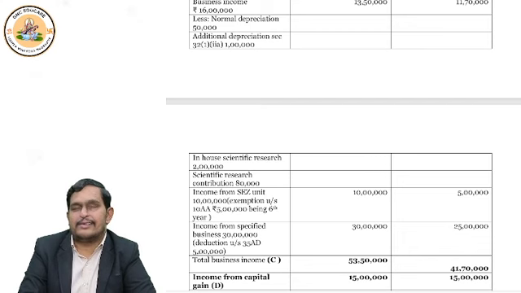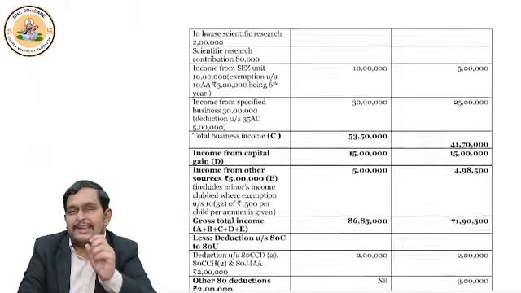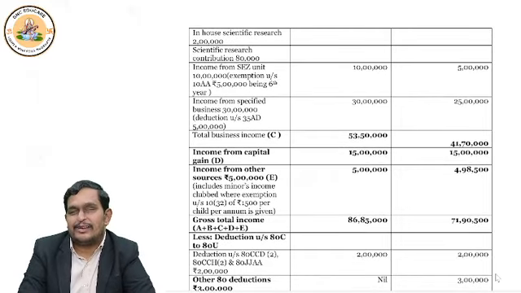Income from other sources, there is no difference in treatment. But here you see one line, that a minor's income is clubbed in the hands of the parent. So in that case, under section 10, clause 32, you will get 1500 deduction. But that deduction is available only in the optional tax regime. So your income from other sources was 5 lakhs.